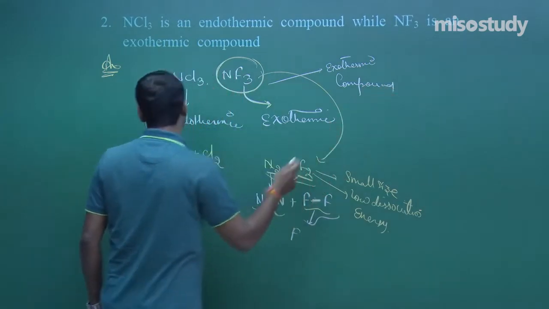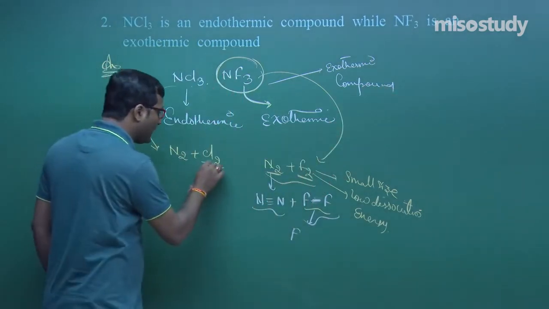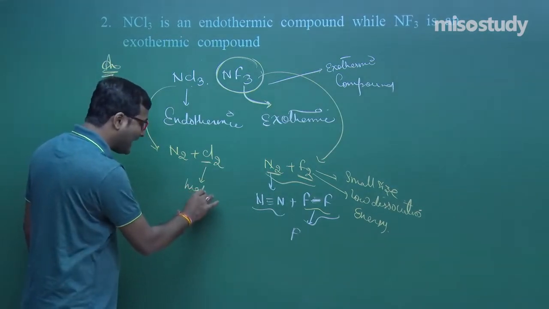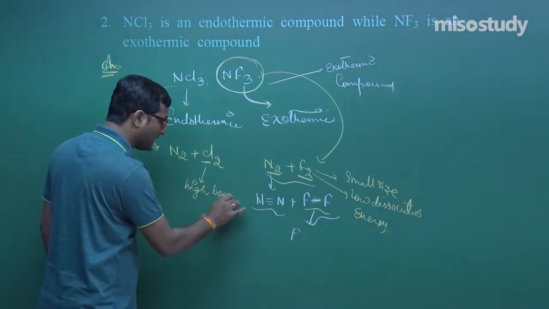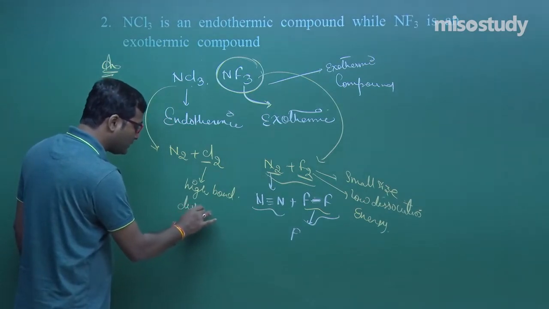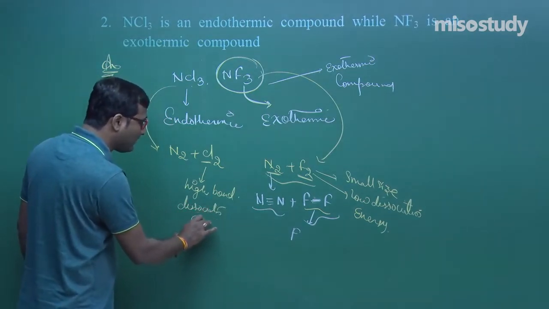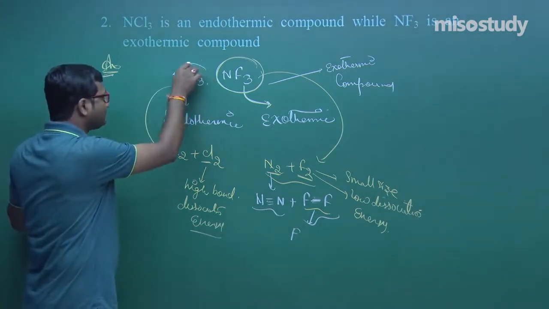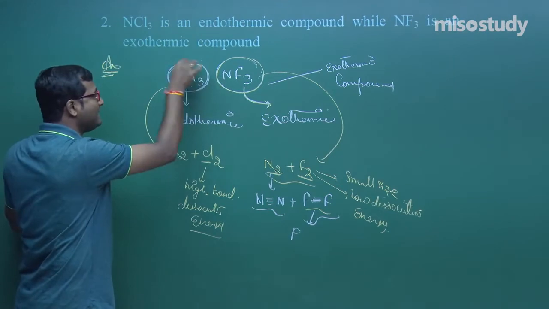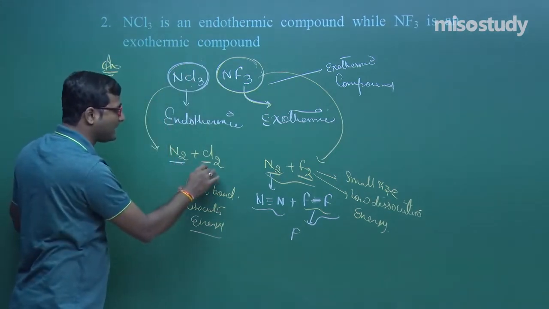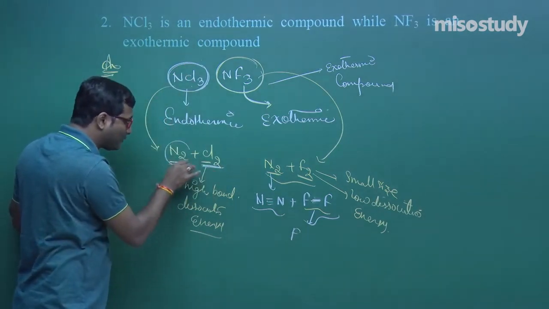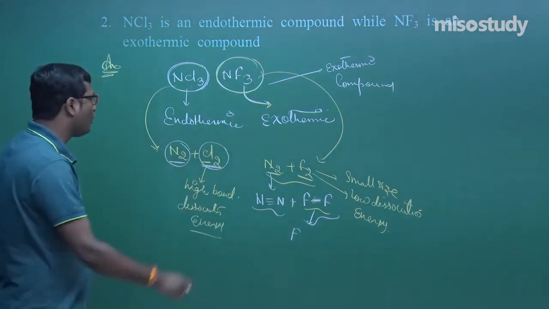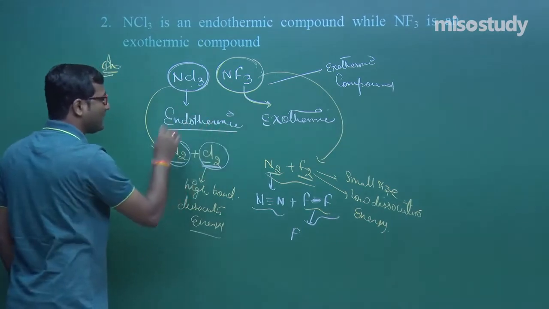Now, what I am telling, as we know, chlorine is larger in size than fluorine and it has high bond dissociation energy in comparison to fluorine. Clear to you? So, in this case, the energy released is less than the energy required to break the nitrogen molecule and chlorine molecule into atomic form. So it is, my friend, an endothermic compound.